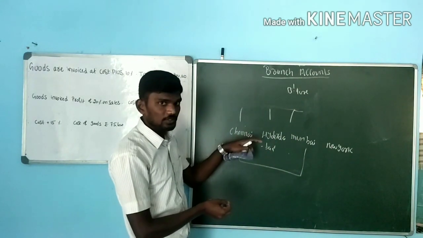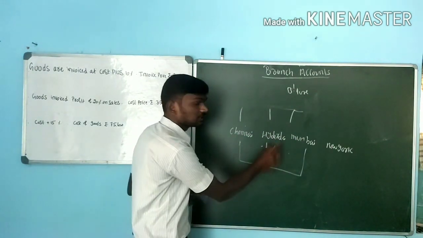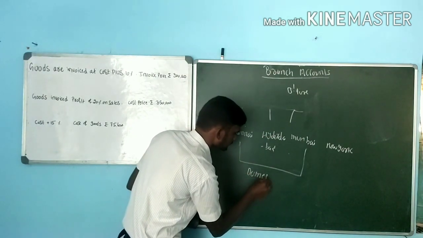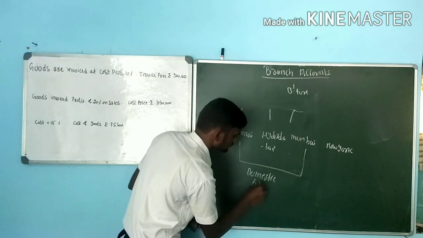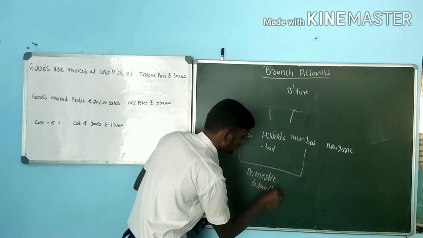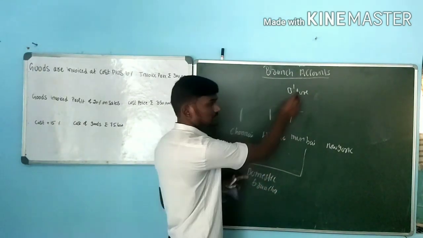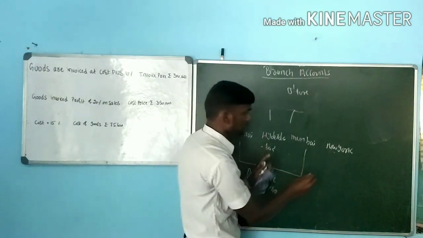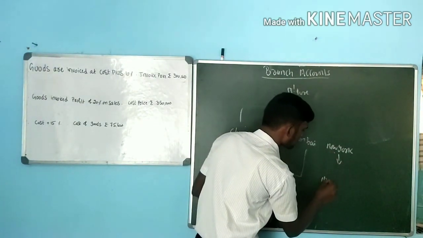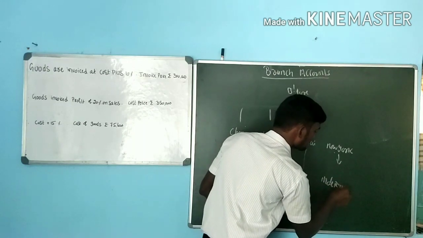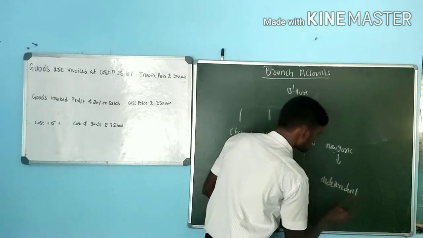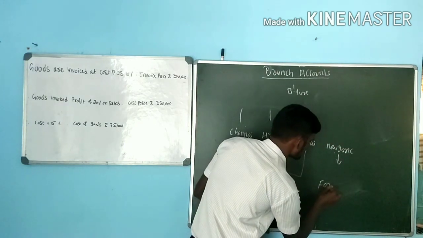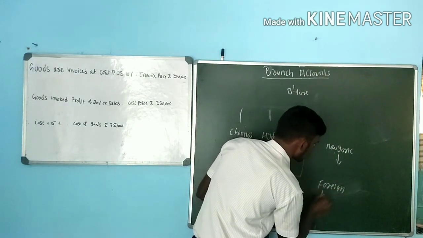If they establish branches within the country, they are called domestic branches. Next, they establish a branch in New York, that is outside the country. It is called foreign branches.